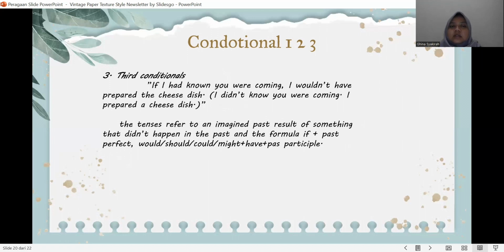Third conditional. If I had known you were coming, I would have prepared the dish. This tense refers to an imagined past result of something that did happen in the past. The formula: if plus past perfect, then would, should, could, might plus have plus past participle.